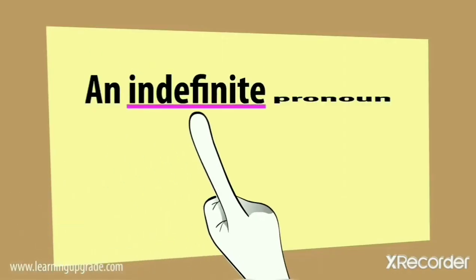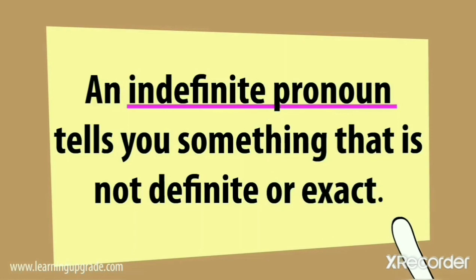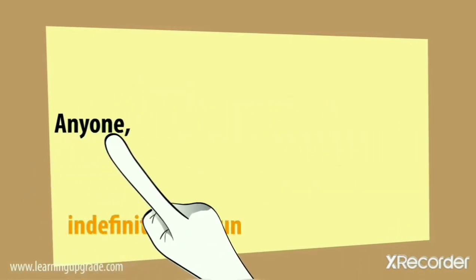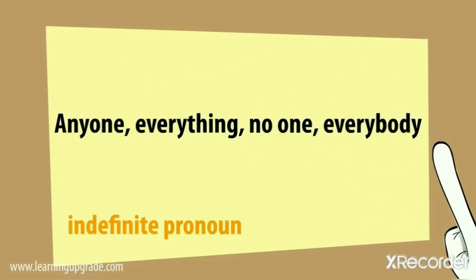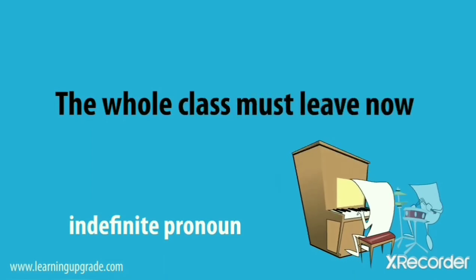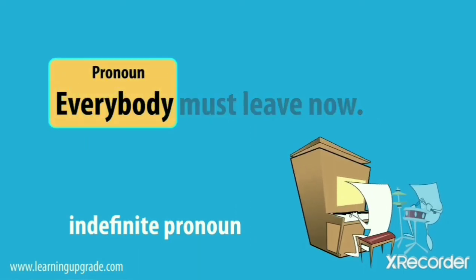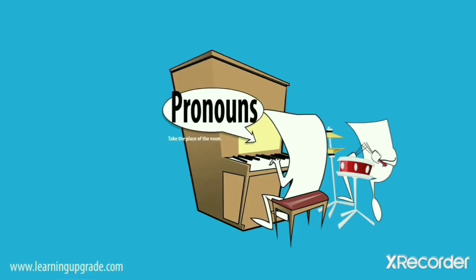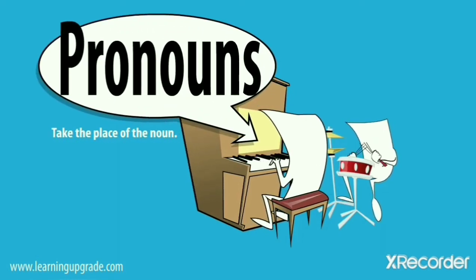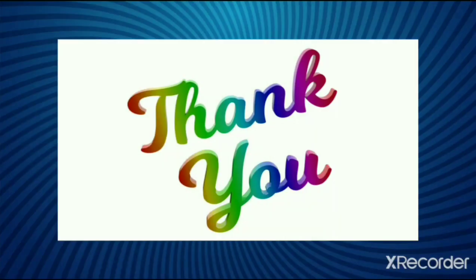An indefinite pronoun tells you something that is not definite or exact. Anyone, everything, no one, everybody. The whole class must leave now. Everybody must leave now. The pronoun everybody takes the place of the noun class. Pronouns take the place of nouns. Thank you all.